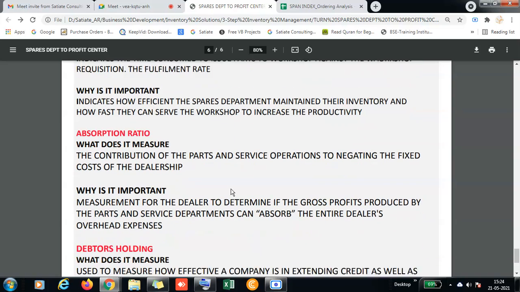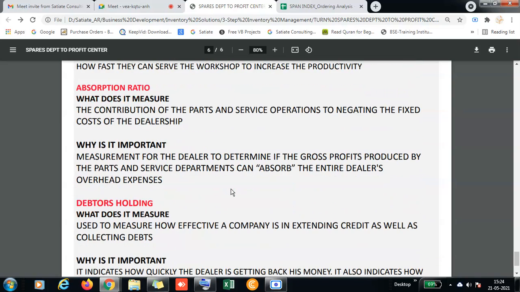Okay, so let's talk about the absorption ratio. In an overall dealership there are three areas of income generation: sales, service, and parts. But there are some bad times where you will not be able to generate good sales.